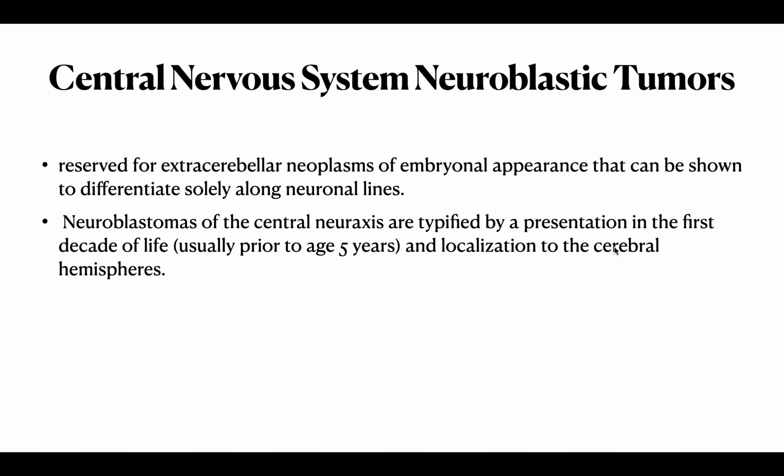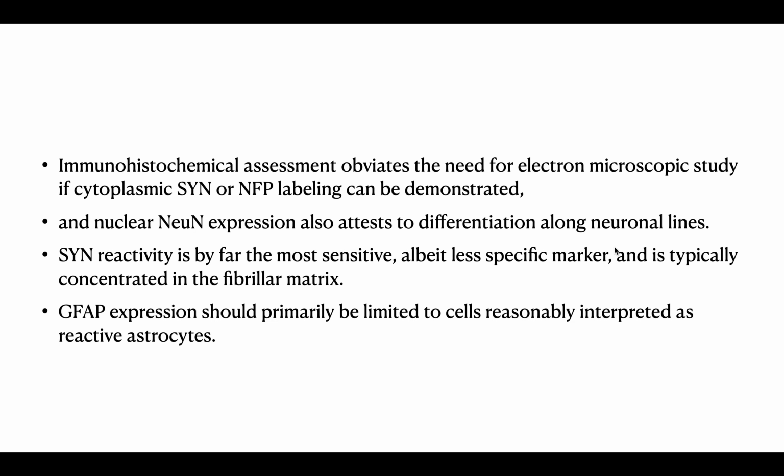They are reserved for the extracerebellar neoplasms of embryonal appearance that can be shown to differentiate solely along neuronal lines. Neuroblastomas of the central neuraxis are typified by a presentation in the first decade of life, usually prior to age 5 years, and localization to the cerebral hemispheres.